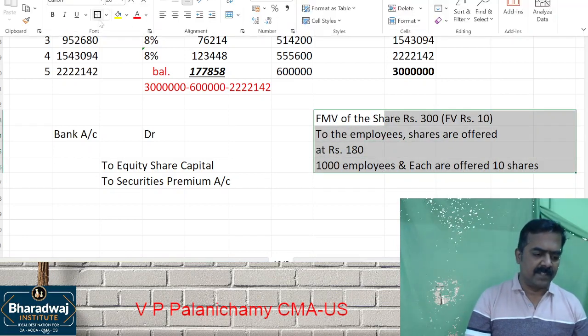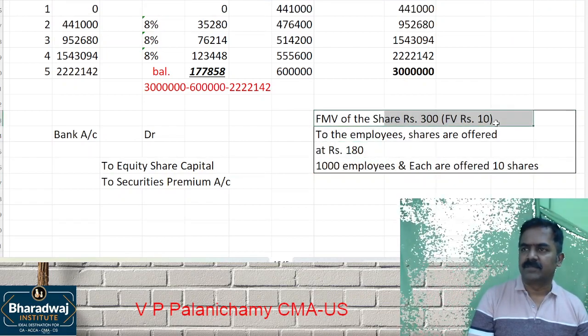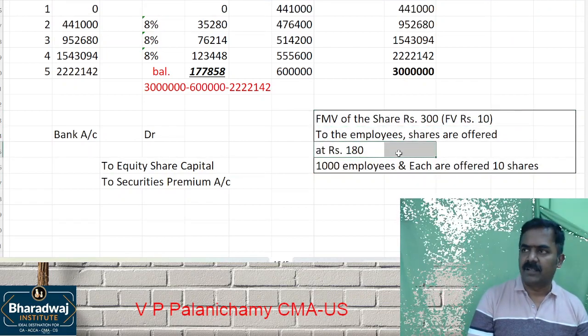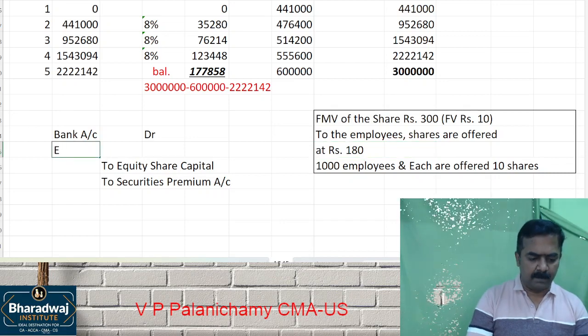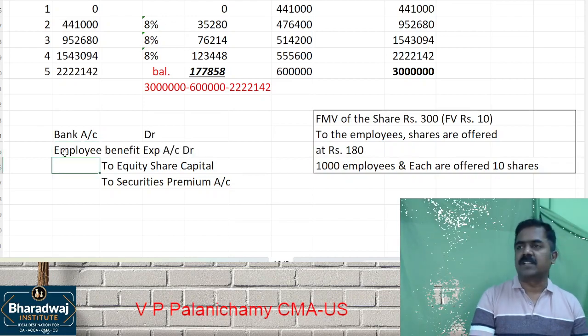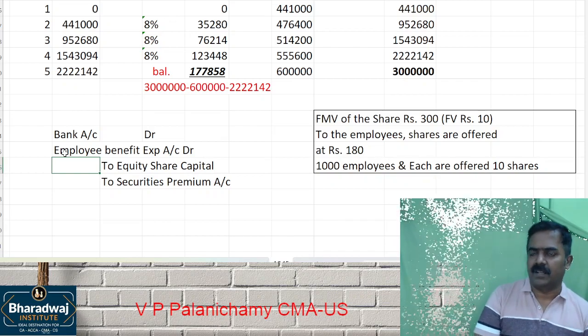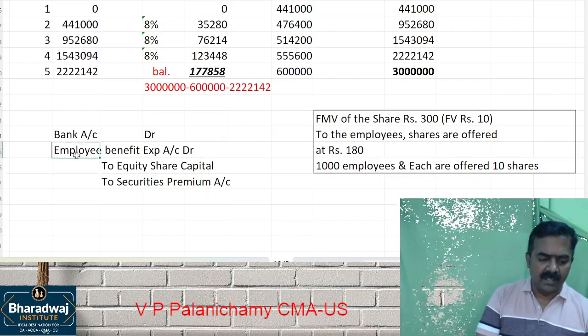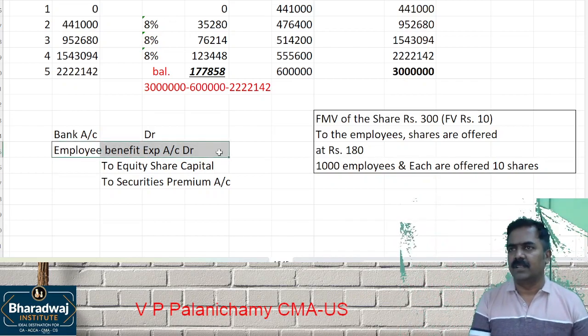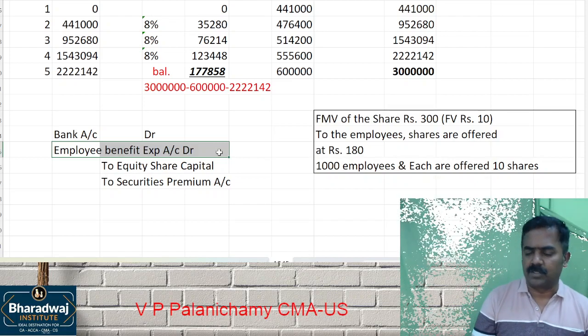Is there an employee benefit here? Yes. What is the fair market value? Employees are given shares at a concession, so that will be called employee benefit expenses. The accounting standard says, if you give the shares to the employees at a concessional rate, the concession the employee is enjoying is a benefit for them. For the company, it is a cost that should be recognized.